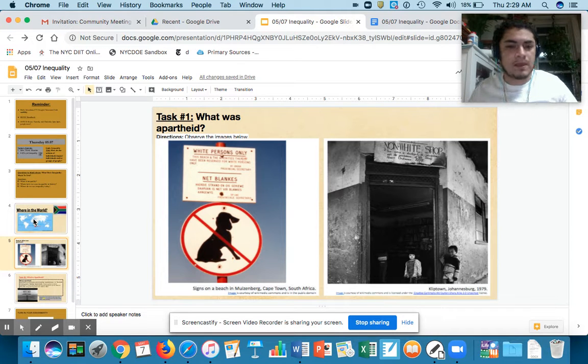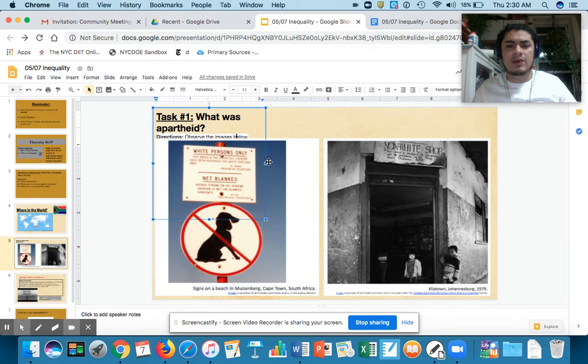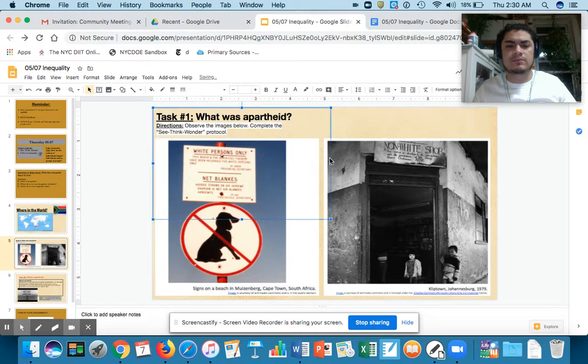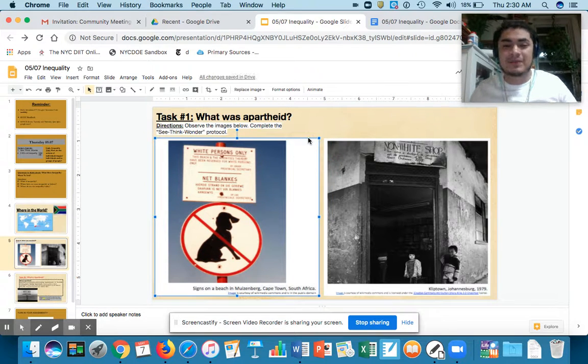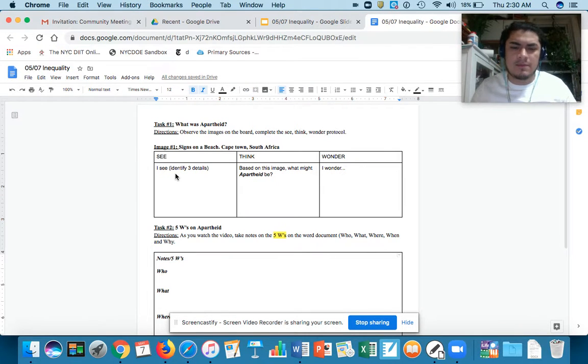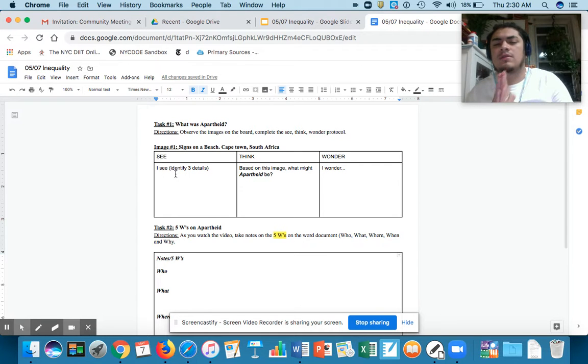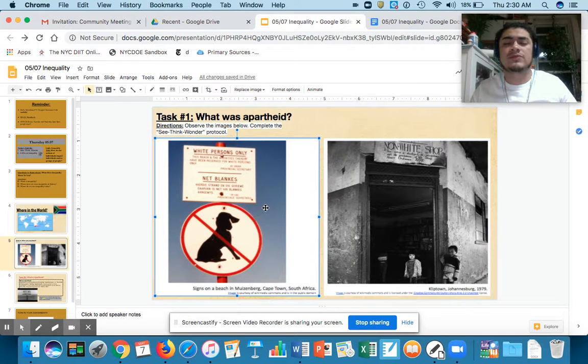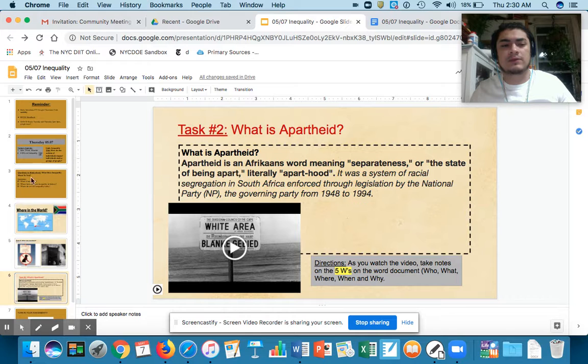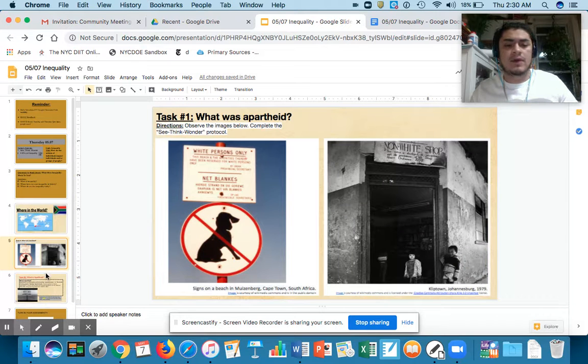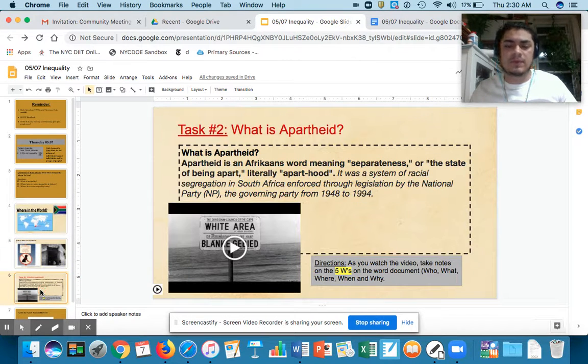Task 1. What was apartheid? So you're going to look at this picture, okay? And you're going to do a see, think, wonder. What do you see? So you're going to go to your Word document here and complete it. What do you see? What do you think apartheid might be? And what do you wonder about these pictures? I like looking at those pictures. You do that on your Word document. That's task 1. And then you're going to go to task 2.